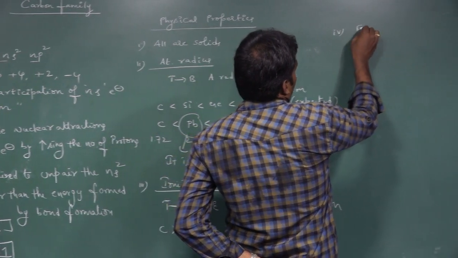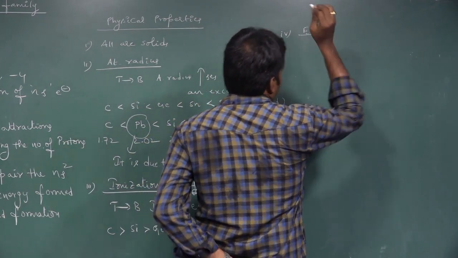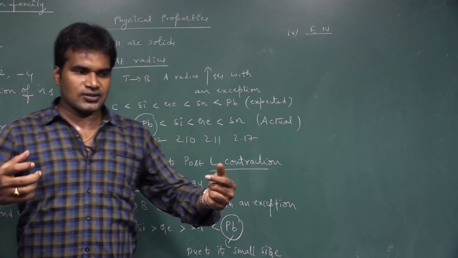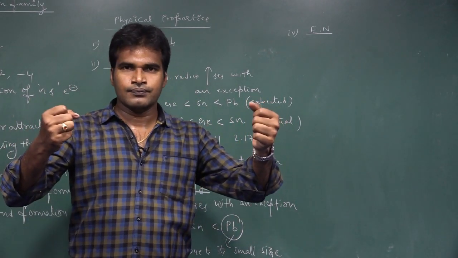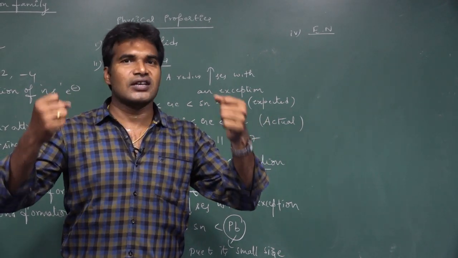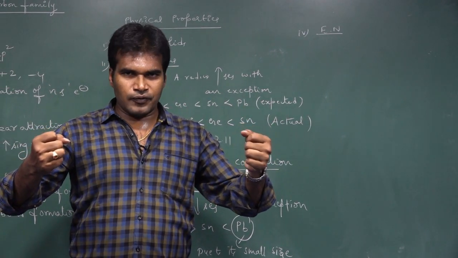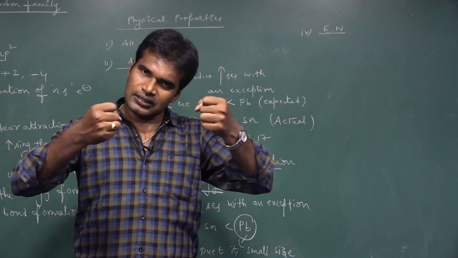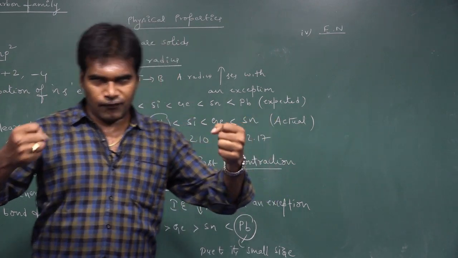Next property, electronegativity. Do you know what electronegativity is? Just imagine two elements A and B as two persons. If two persons are equally strong and we put a competition between them, they both will pull the thread with equal force.